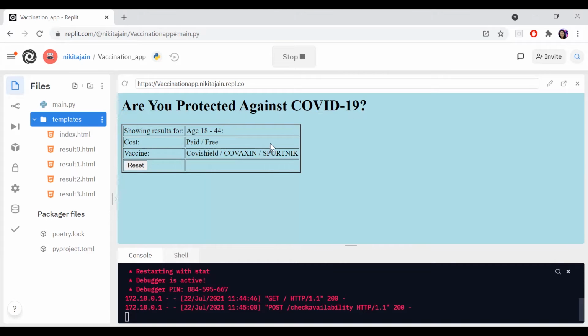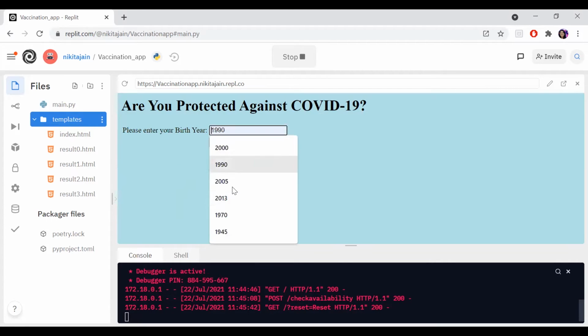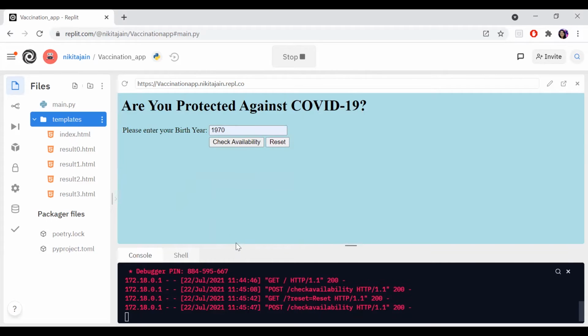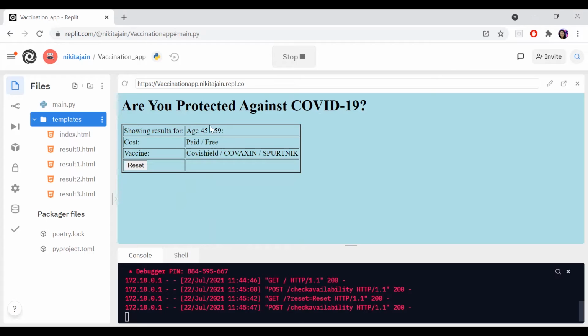Okay. The cost and some information are there. The same result you will get on the CoWIN site also. It tells you which category you come in. Then I'm resetting and entering another year. Let's try 1970. Then it gives a different age group, between 45 and 69.